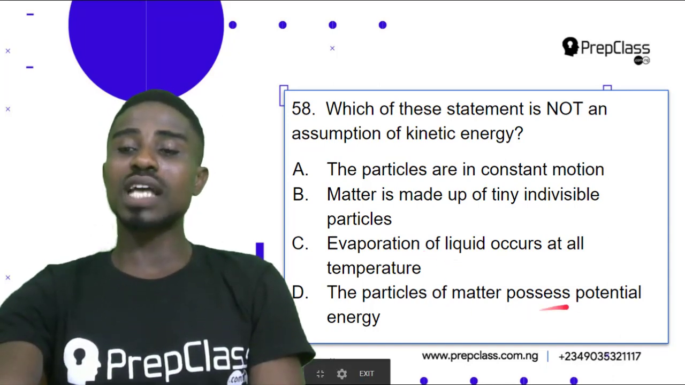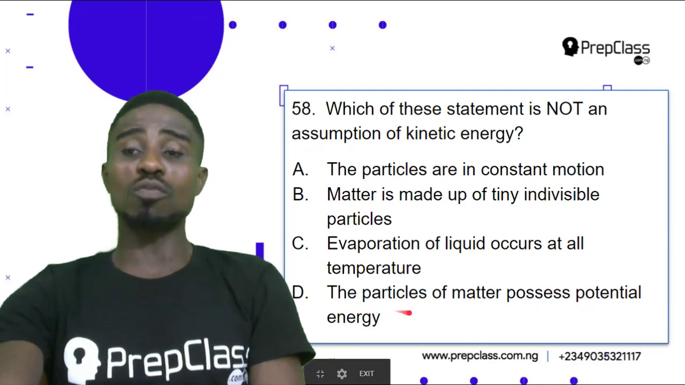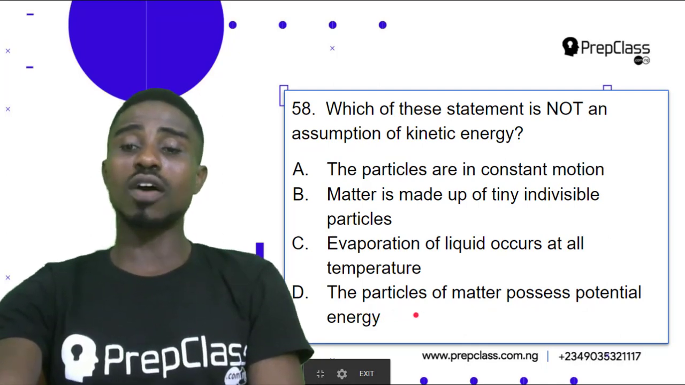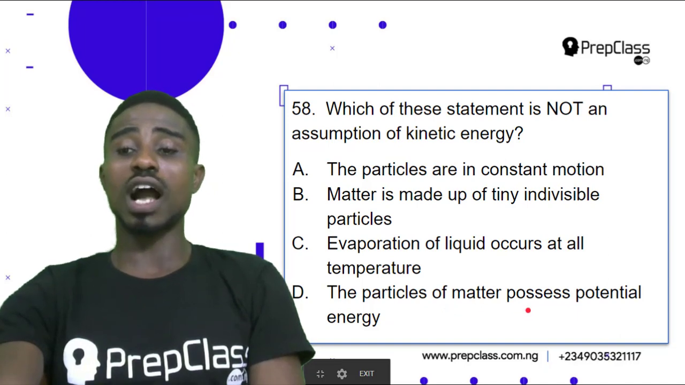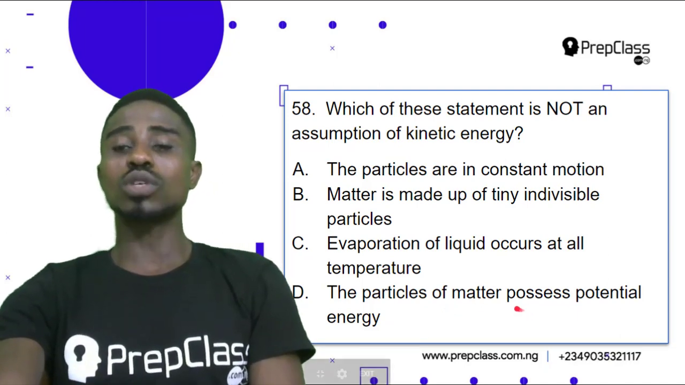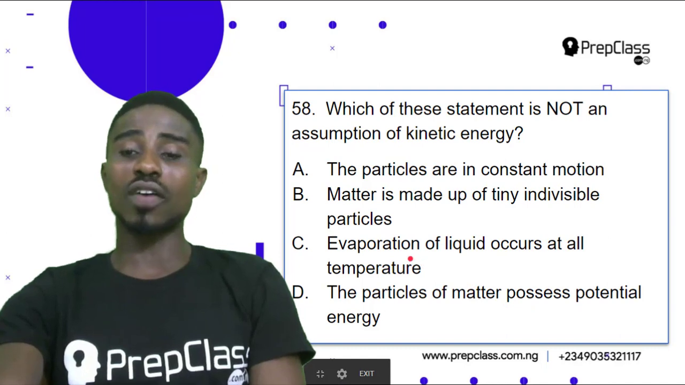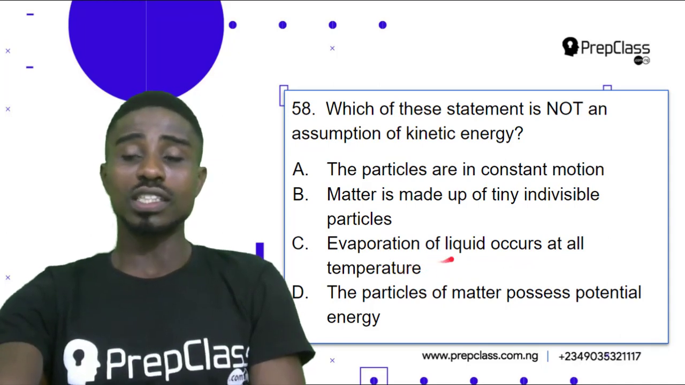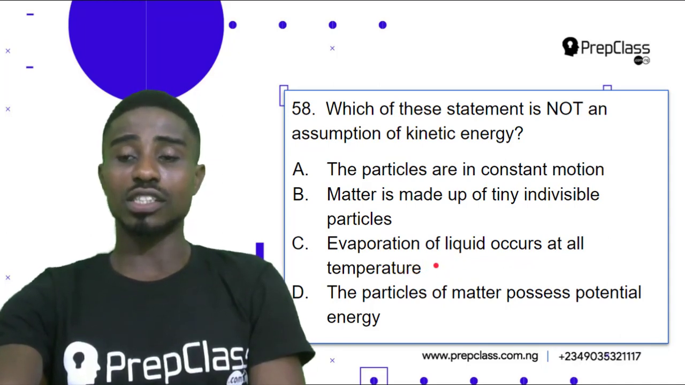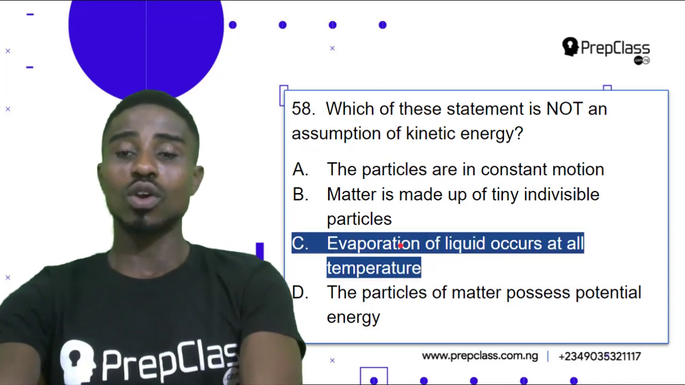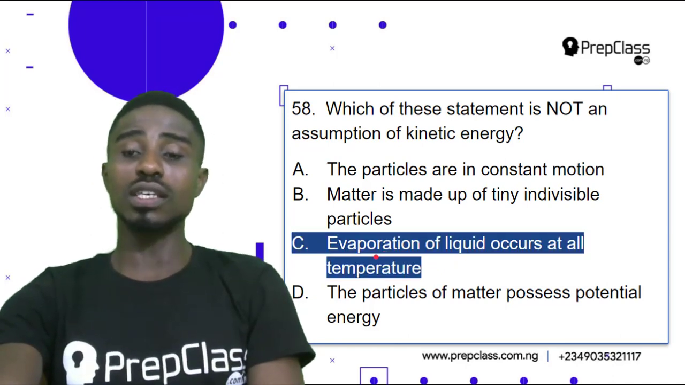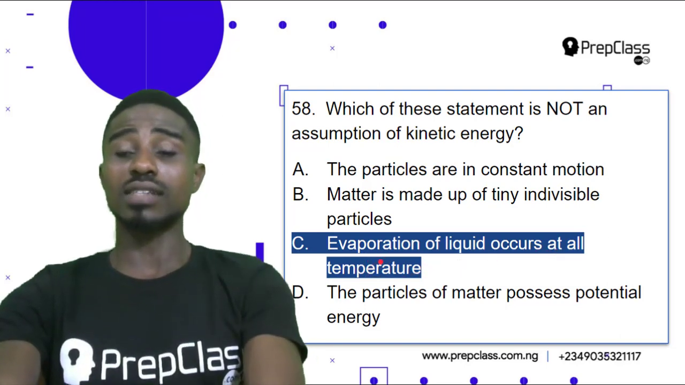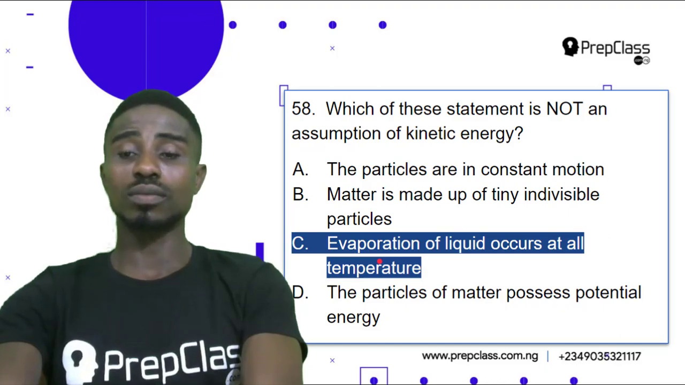The particles of matter possess potential energy. Yes, particles of matter possess potential energy. This also leads to their cohesive force holding them together. So the one which is our correct answer is evaporation of liquid occurs at all temperature. This is not true for the assumption of kinetic energy. All right, let's check it out. Question 58, option C, evaporation of liquid occurs at all temperature is our correct answer. Let's look at the next question.